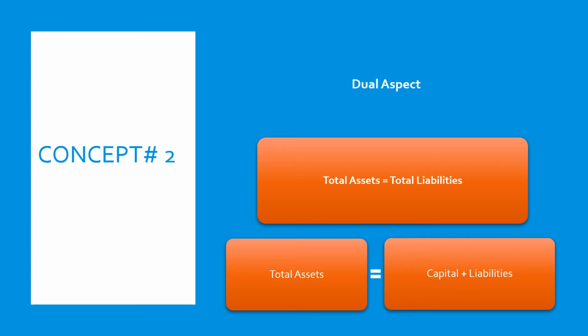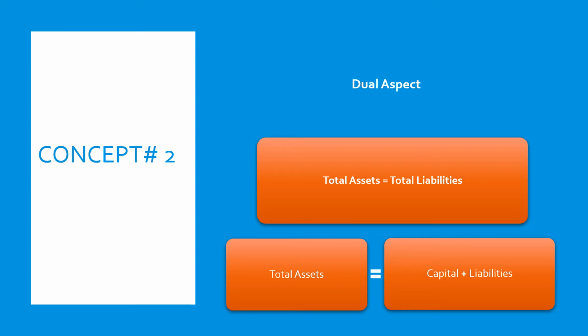From an organization's point of view, the organization owes that capital to the owner of the organization. That's why we treat it as a liability. So in principle, your total assets become your capital plus liabilities, or total assets equal total liabilities.